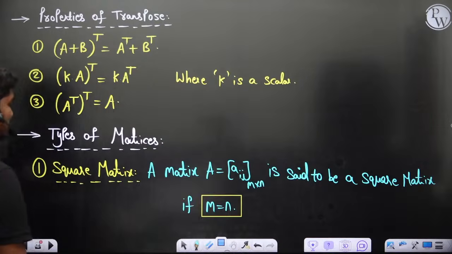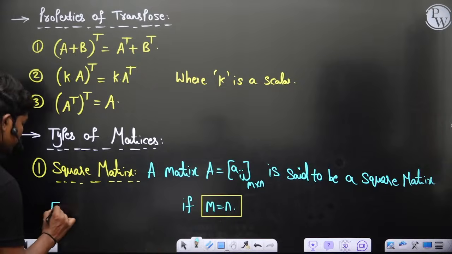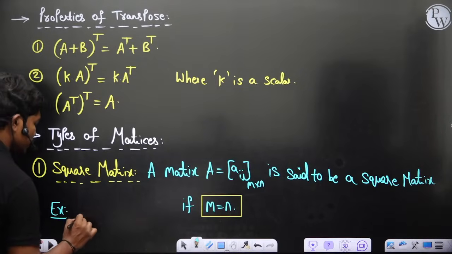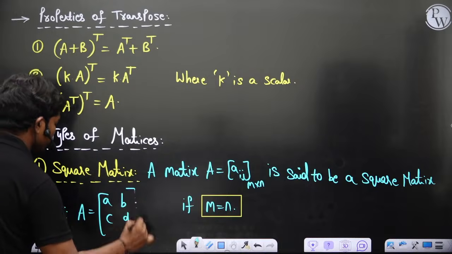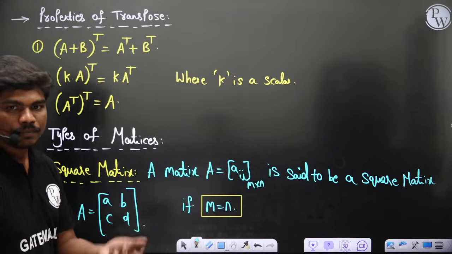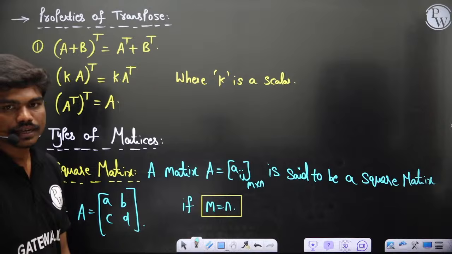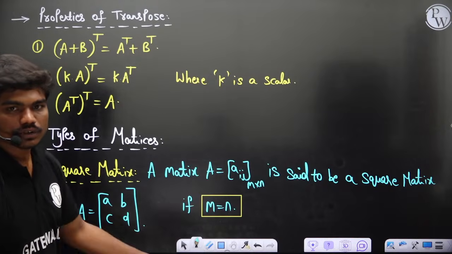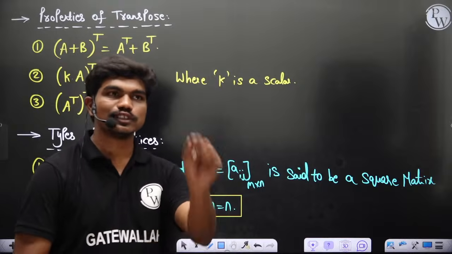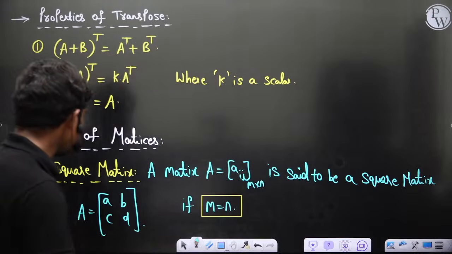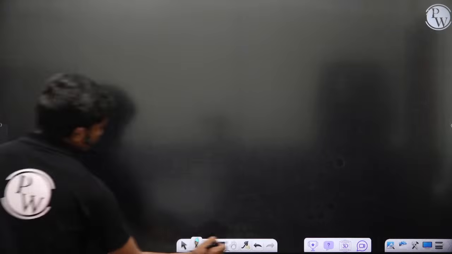Okay, so example, if you want, I can give you something like A equal to a, b, c, d, whatever. Basically number of rows and number of columns should be equal. Yeah, m equal to n, of course. It's not i equal to j, m should be equal to n, because i equal to j just gives you one element on the principal diagonal. That's it.